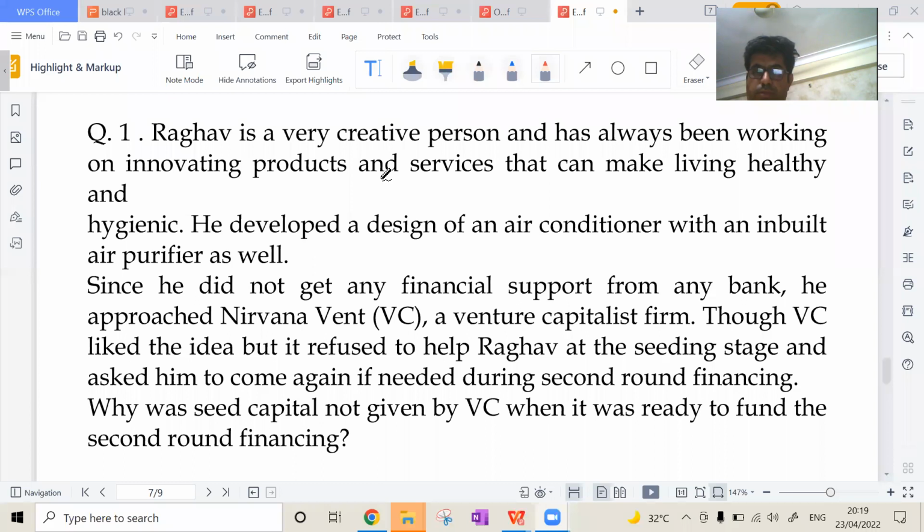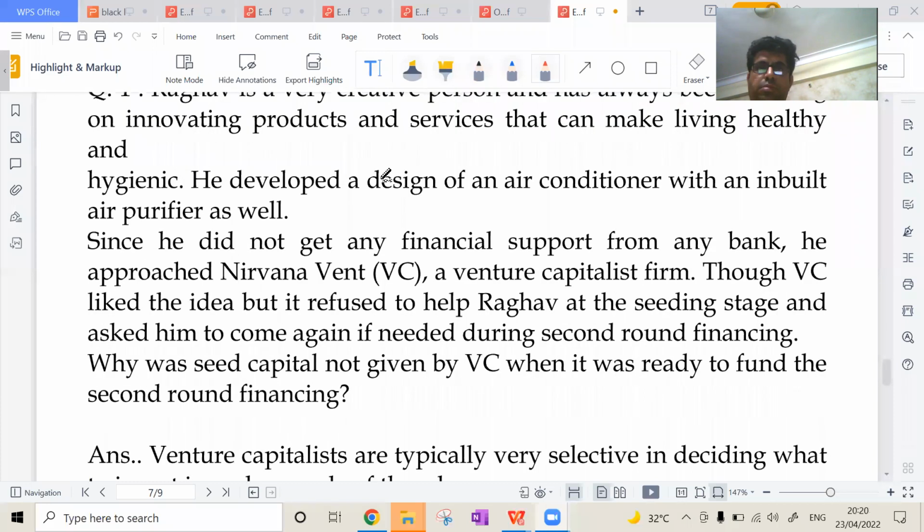Since he did not get any financial support from any bank, he approached Nirvana VC, a venture capitalist firm. Though VC liked the idea, it refused to help Raghav at the seeding stage and asked him to come again if needed during second round financing. Why was seed capital not given by VC when it was ready to fund the second round financing?